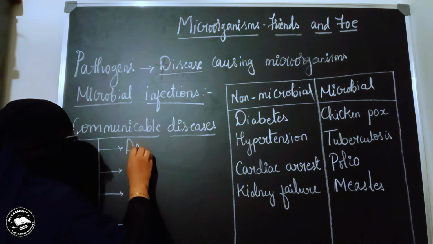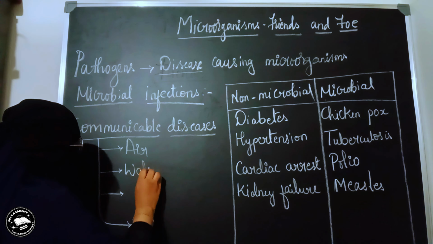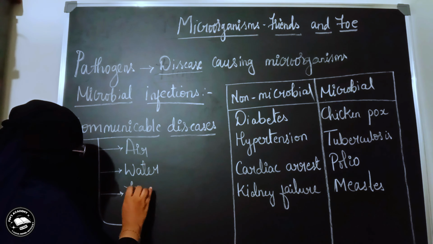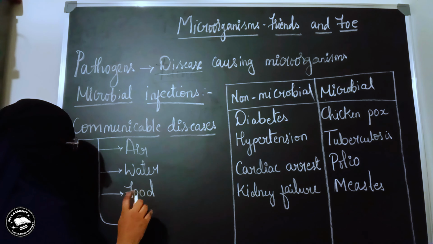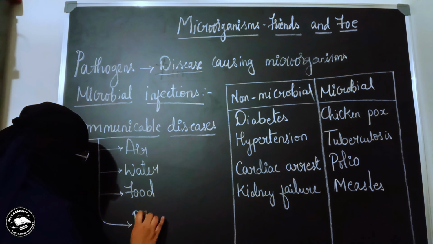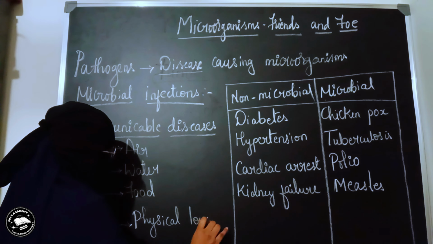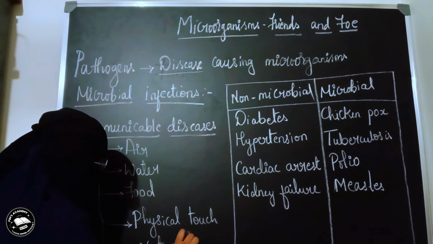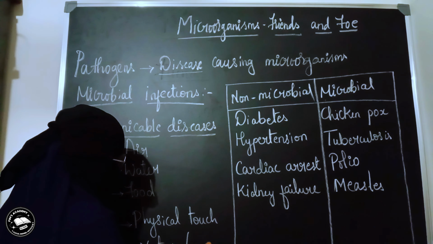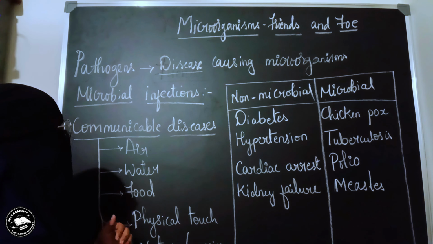The first common way is the air, or else it can be the water, it can be food, it can be the physical touch, or it can be the vectors or the carriers. Vectors are also called carriers of the microbes.